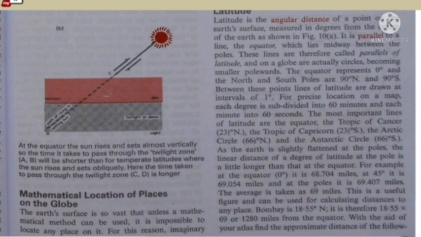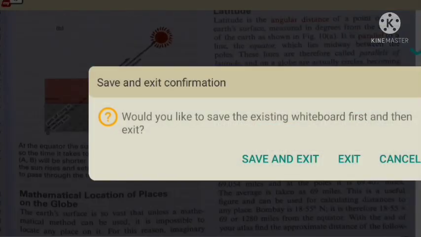These lines are therefore called parallels of latitude, and on the globe they are actually circles, becoming smaller poleward. The equator represents 0 degrees, and the north and south poles are 90 degrees north and 90 degrees south. Between these points, lines of latitude are drawn at intervals of 1 degree. For precise location on a map, each degree is subdivided into 60 minutes and each minute is divided into 60 seconds. This is for degree, this is for minute, and this is for seconds. This is how we denote them.